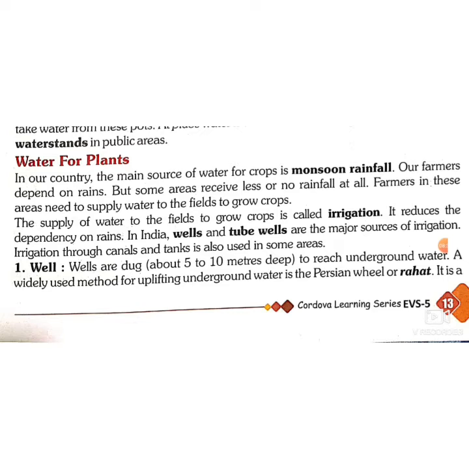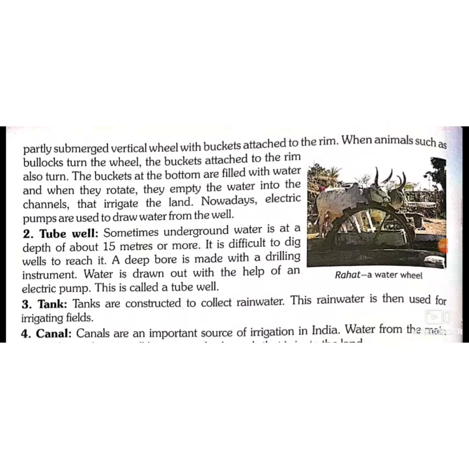What is irrigation? Irrigation is the supply of water to the crops. So first is well. Wells are dug to reach underground water. Wells are only efficient where water is near the ground. So a widely used method, which is called the Persian wheel or rahat, has partially submerged vertical wheels. You can see that partially submerged means half inside the water and half outside.